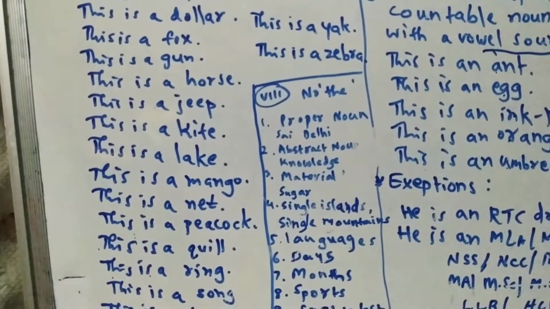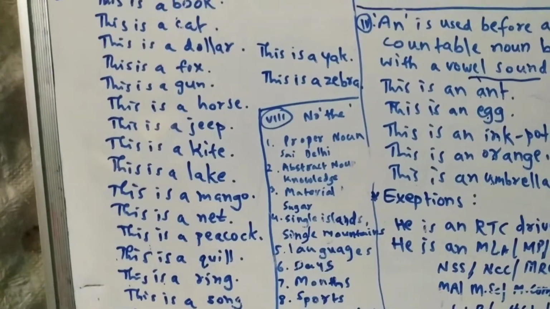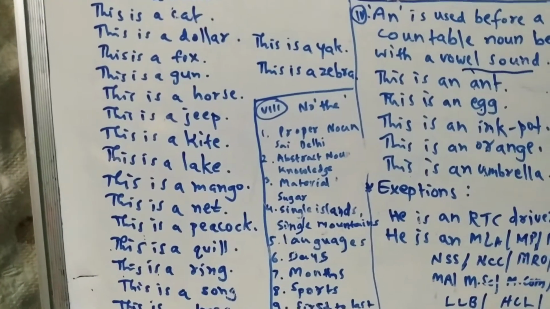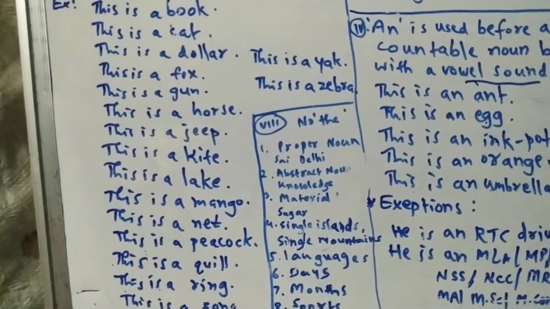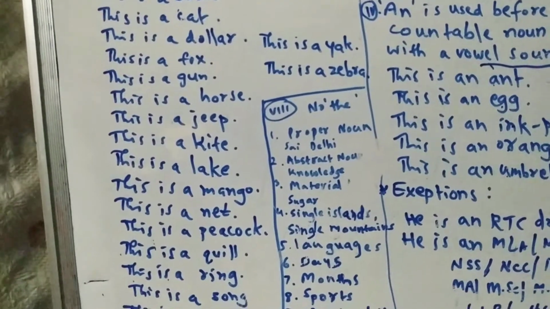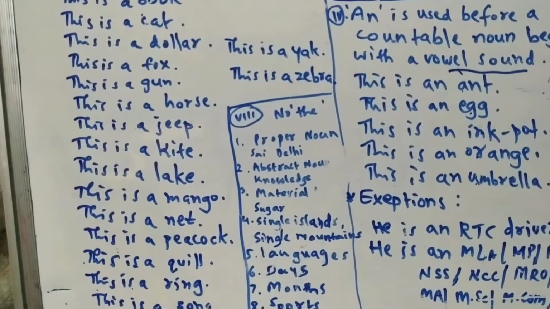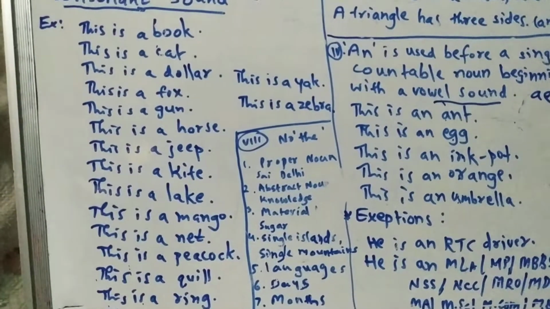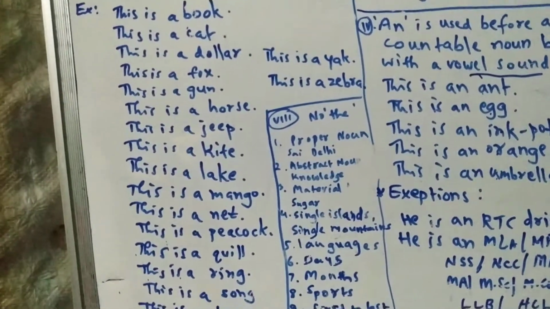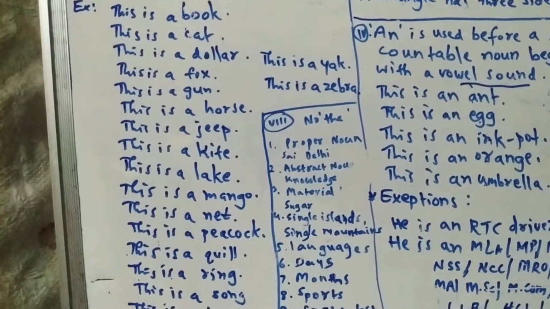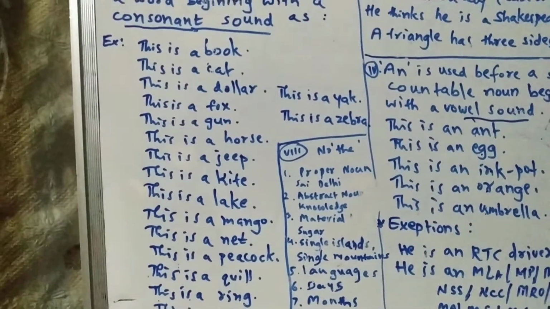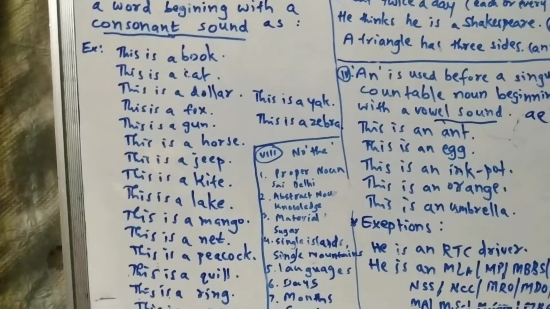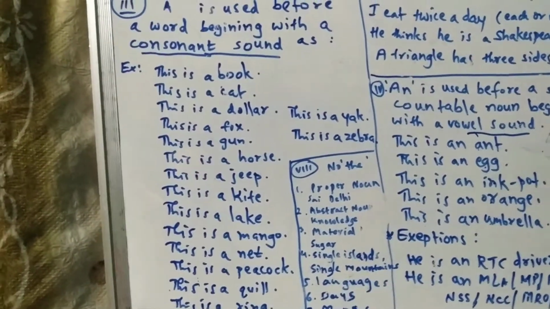The days: I shall come on Monday, that's enough. I shall come on the Monday is wrong. Months: he will come in January, that is right. He will come in the January, wrong. I like cricket, that's right. Sports: before sports we don't use the article. I like the cricket is wrong usage. From first to last, that is the right usage. From beginning to end, right usage.